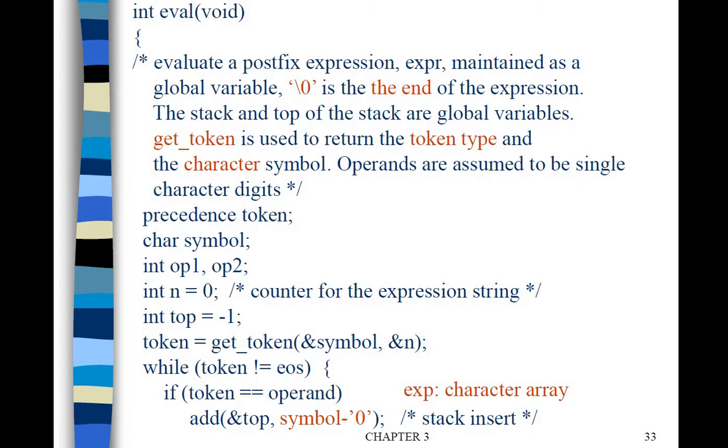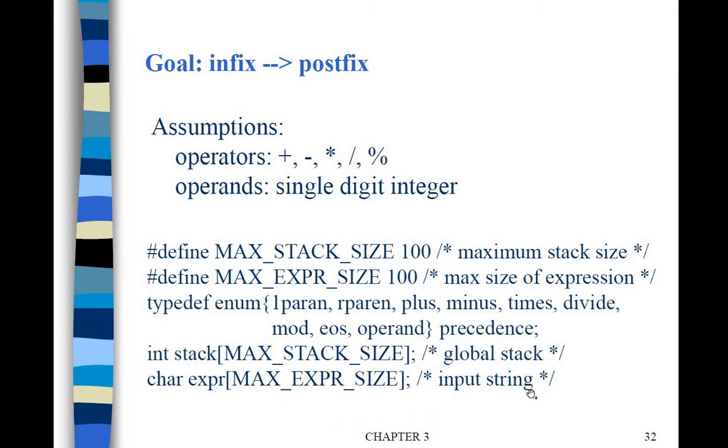Now here in the evaluation, if you see, first we will declare the precedence token, whatever token we are getting. Here the precedence is the enumerated data type. So if the token is left parenthesis, the value will be 0. Right parenthesis means 1. Plus means 2. Minus means 3. Times means 4. Divide means 5. Like that.